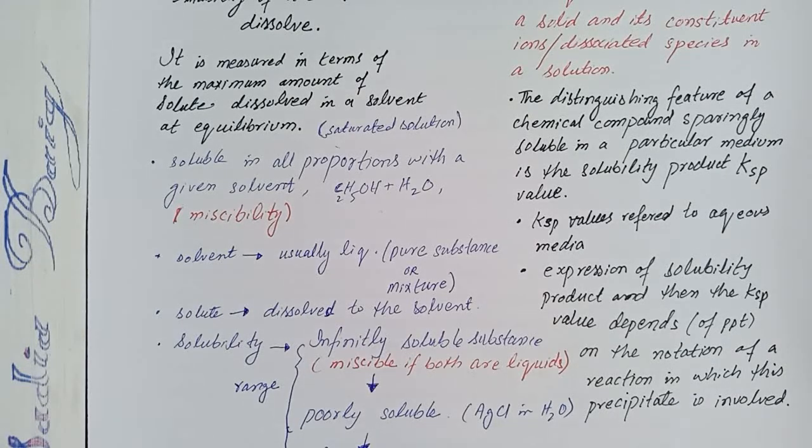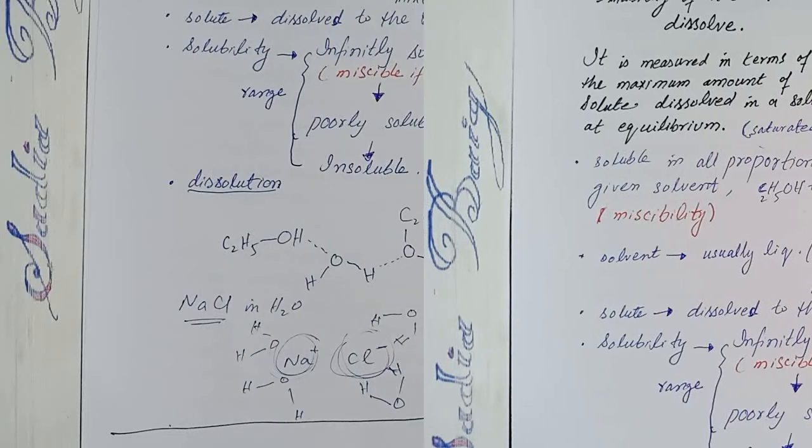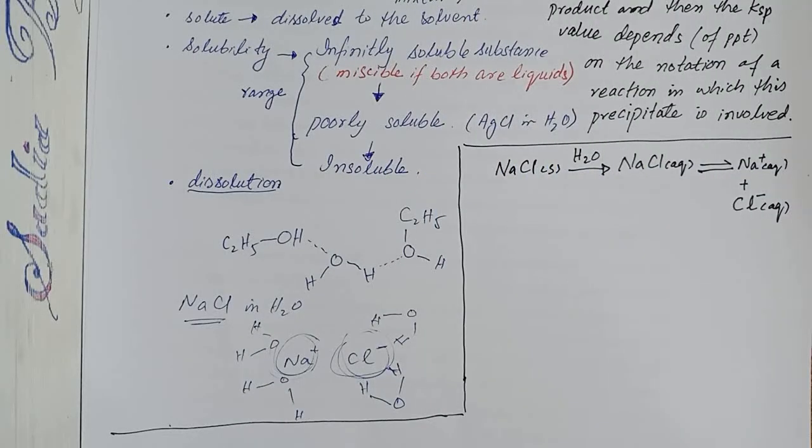In order to understand this point, let's consider the solubility of ionic solids in water. Solubility may be considered to be an equilibrium between solid and ions in solution, ionized in aqueous solution once it actually dissolves.